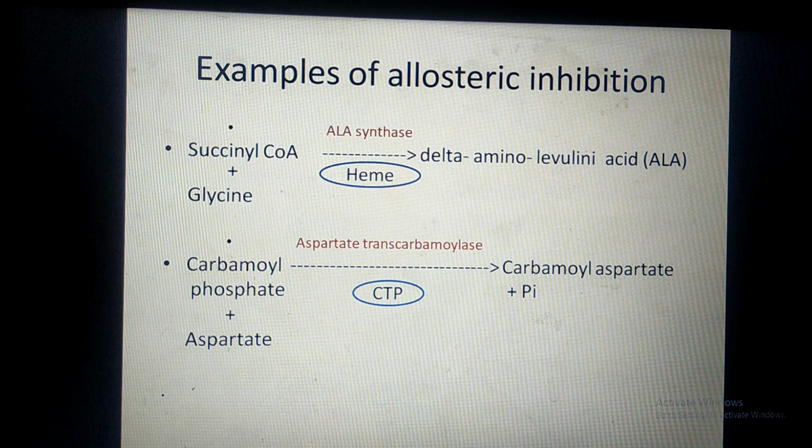When the concentration of CTP increases, that CTP binds with the allosteric site of enzyme aspartate transcarbamylase and brings the conformational change in the active site of the enzyme, so that the substrate will not be able to bind at the active site and catalysis stops.